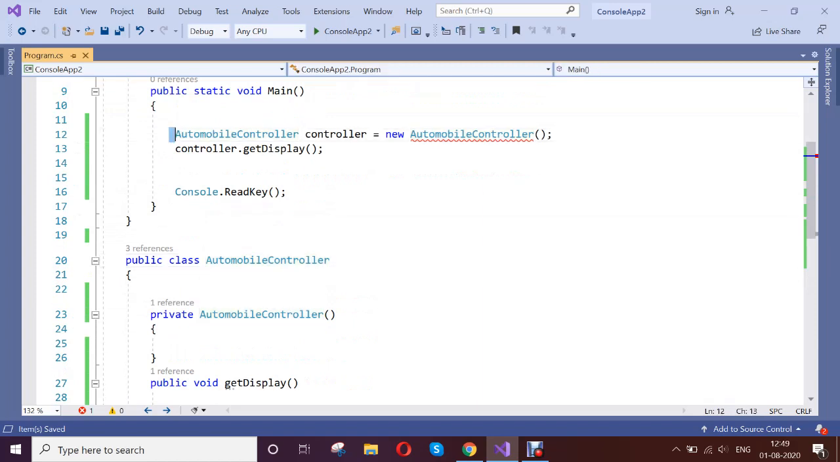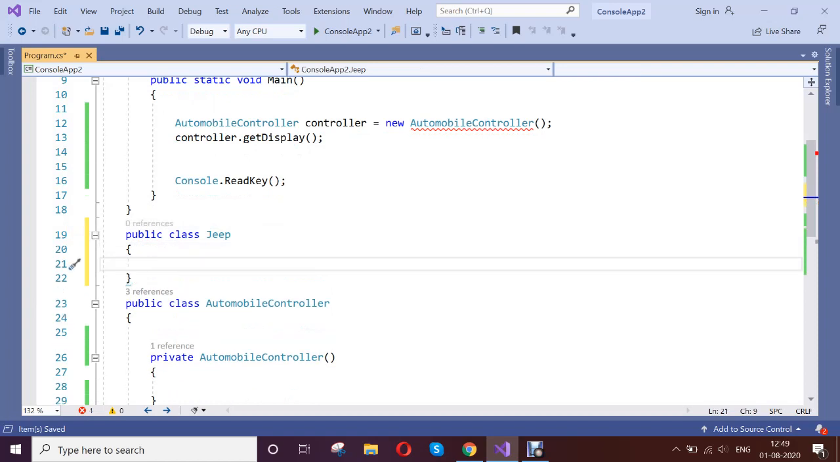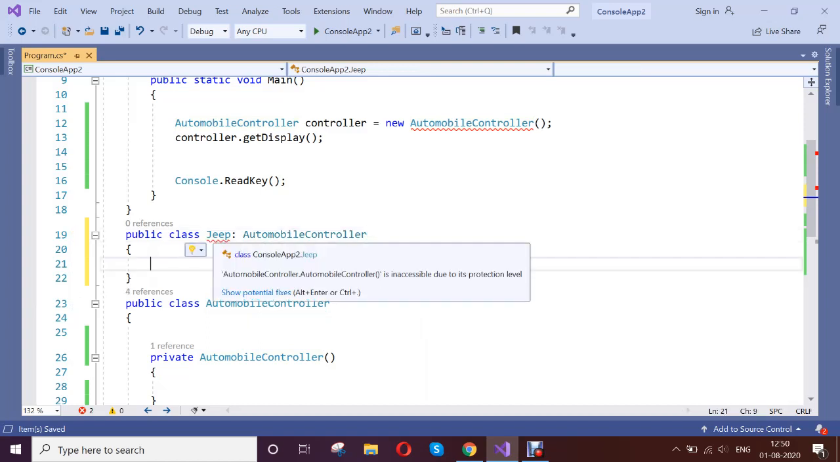We know that creating an instance of the class throws an error because it is inaccessible, since it is private. Another scenario: let us create a public class, something like G, and try to inherit this class here. Now in G it shows that automobile controller is inaccessible due to its protection level.